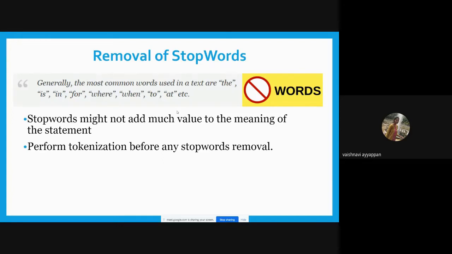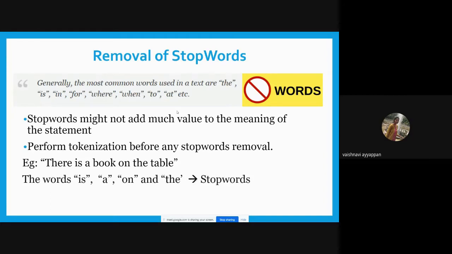Let's see an example. There is a book on the table. Here, the words there, book, table can add meaning to the sentence, but the words is, on, the are common words that do not give any meaning. So is, on, the are the stop words, and book and table are the keywords. It will remove the stop words and give only the keywords. This is known as removal of stop words.